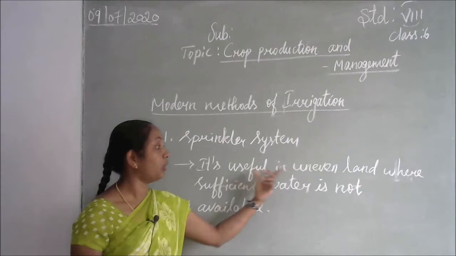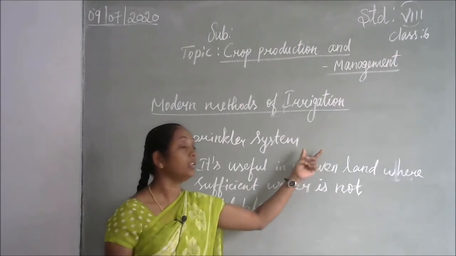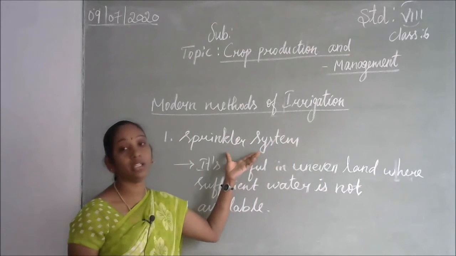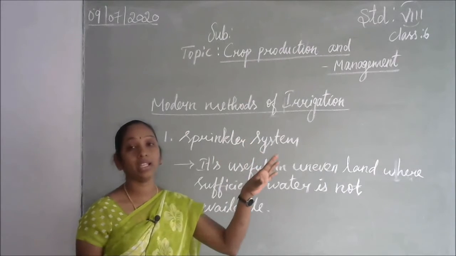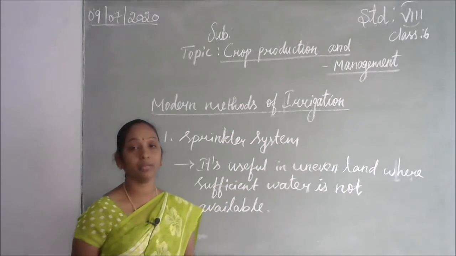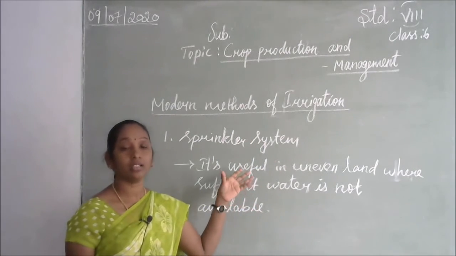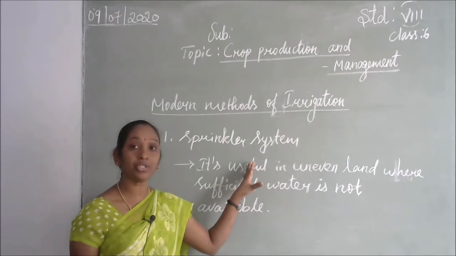So all the land will evenly get the water. It will be like raining. All the rain will come in, so we can see how the land becomes so wet, and equally the plants will be getting moisture.